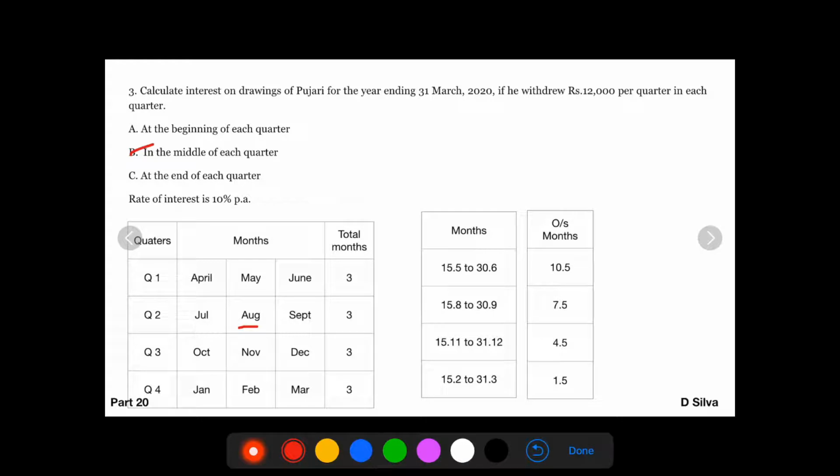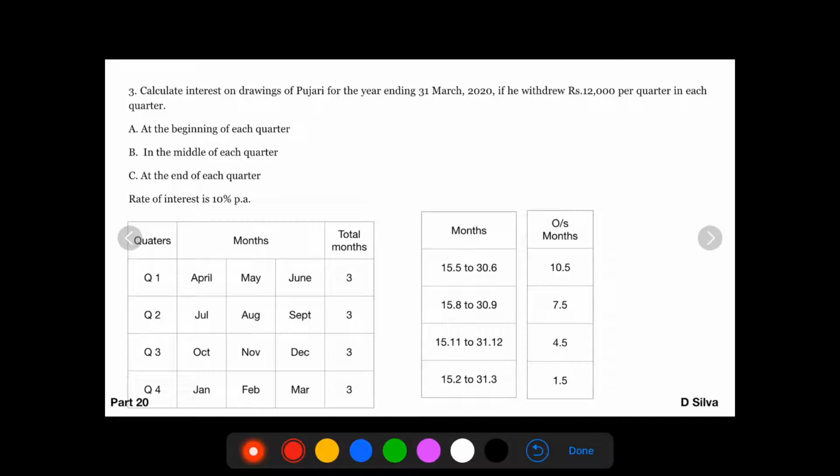Next, 15th of August ending on 31st of March, we will get 7.5 outstanding months. Next, 15th of November ending on 31st of March, we will get 4.5 outstanding months. Next, 15th of February ending on 31st of March, we will get 1.5 outstanding months.